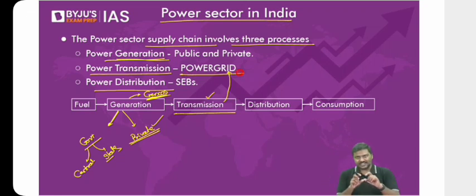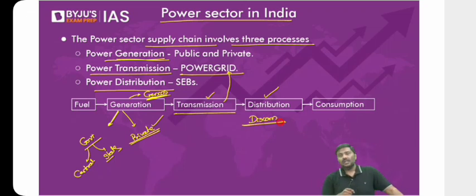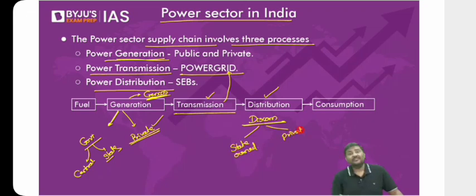Now, once the electricity is transmitted like this, it will be given to the distribution companies. And distribution companies, in short, are referred to as DISCOMs, distribution companies. Now, the distribution companies, that is the DISCOMs, are either state-owned or private sector. For example, Reliance, it is there in the distribution of electricity. Tata, it is there in the distribution of electricity. Adani, it is also there in the distribution of electricity. So either the distribution companies will be privately owned or these are the state-owned.